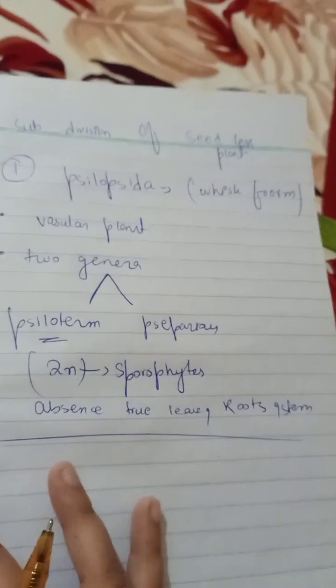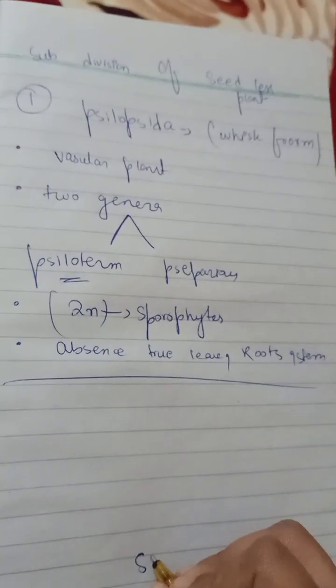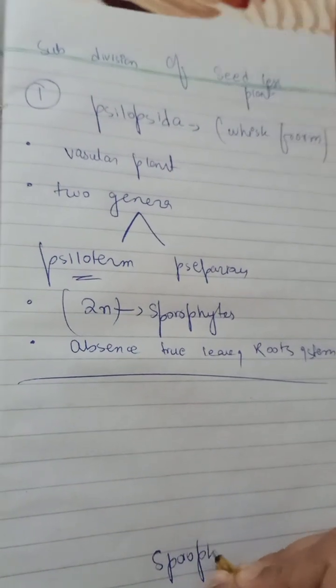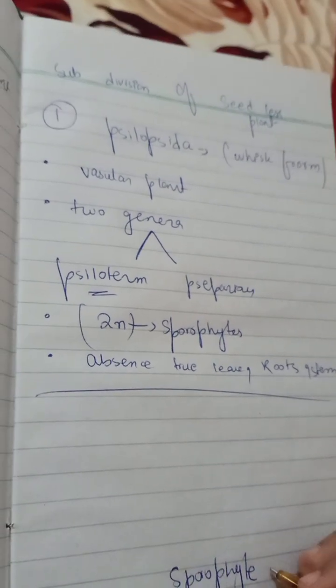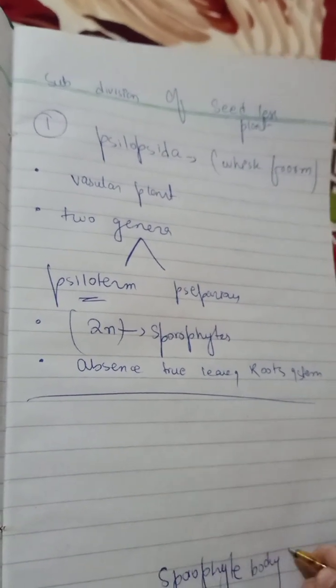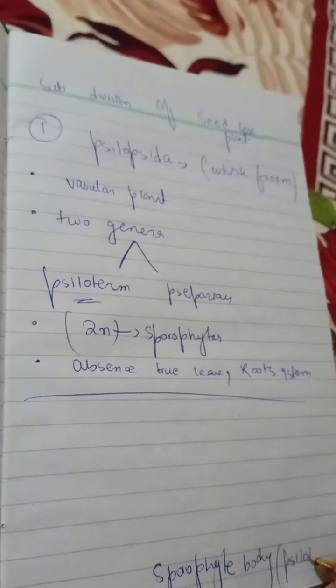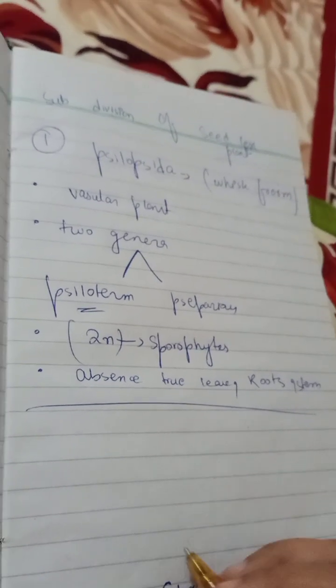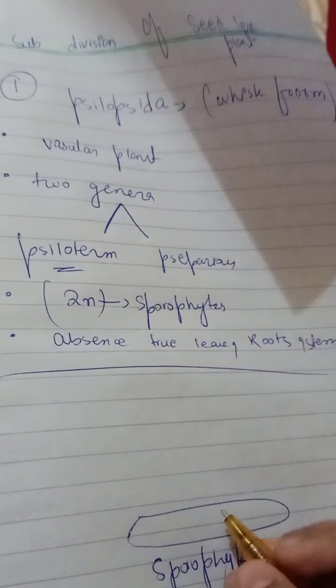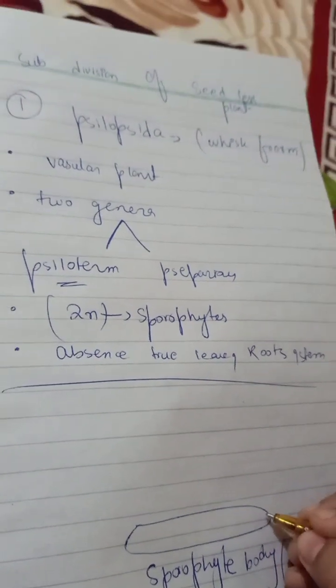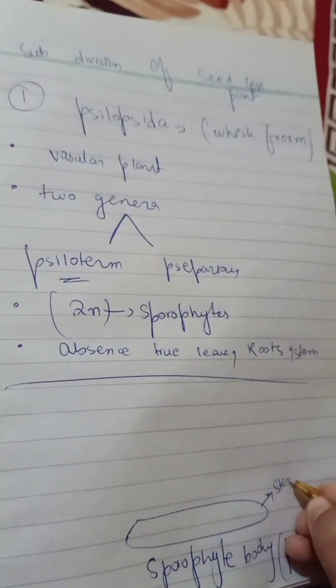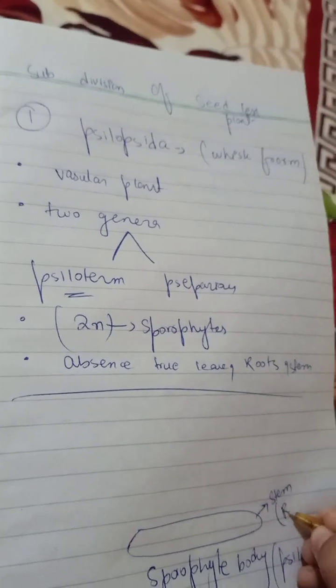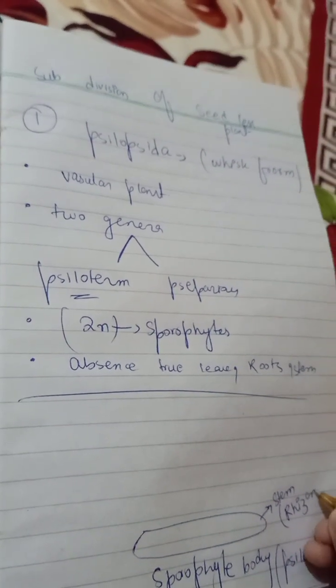Let me make the structure of the sporophyte body, which is a Psilotum. The sporophyte is diploid, as you all know. So this is the underground stem, which is not a true stem, and it is called a rhizome.